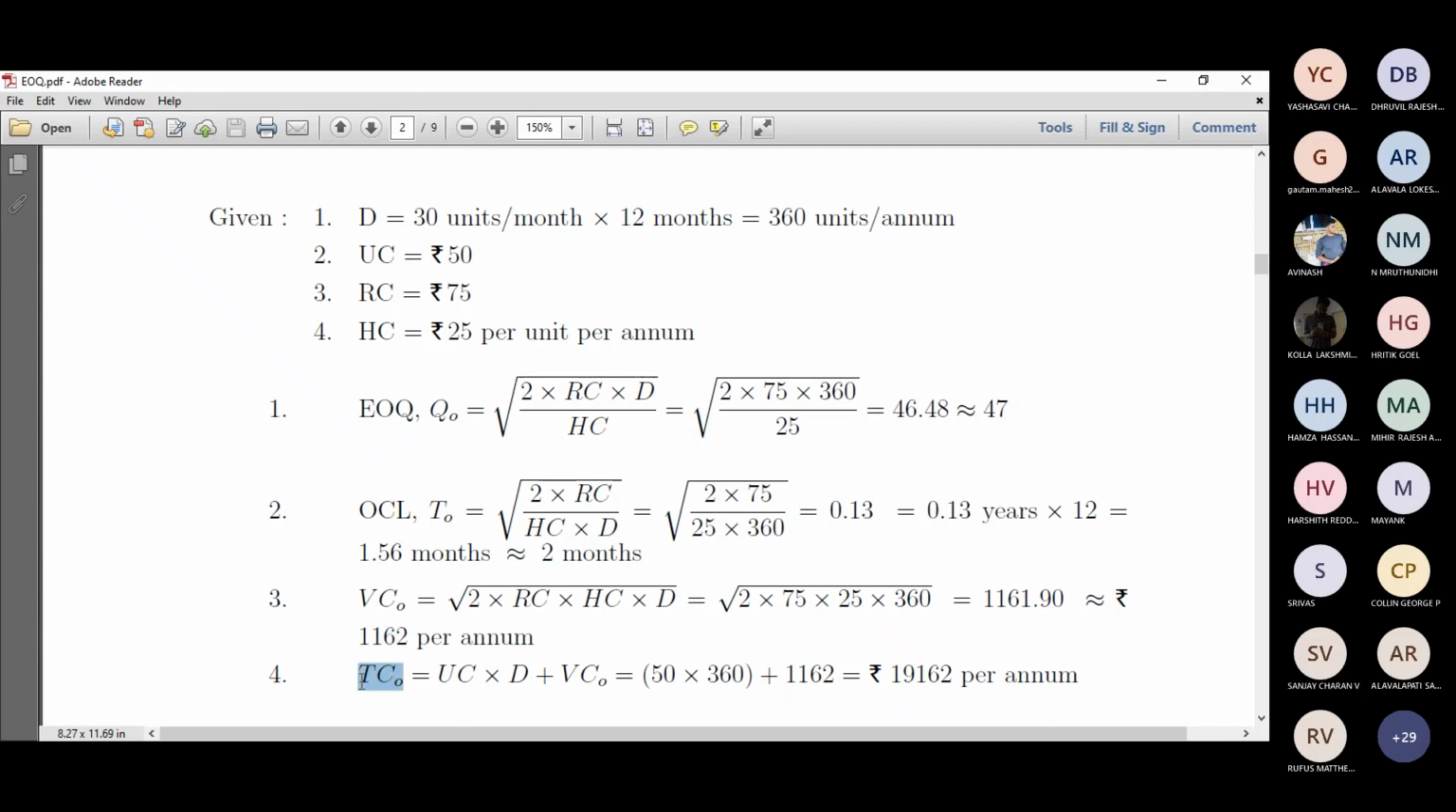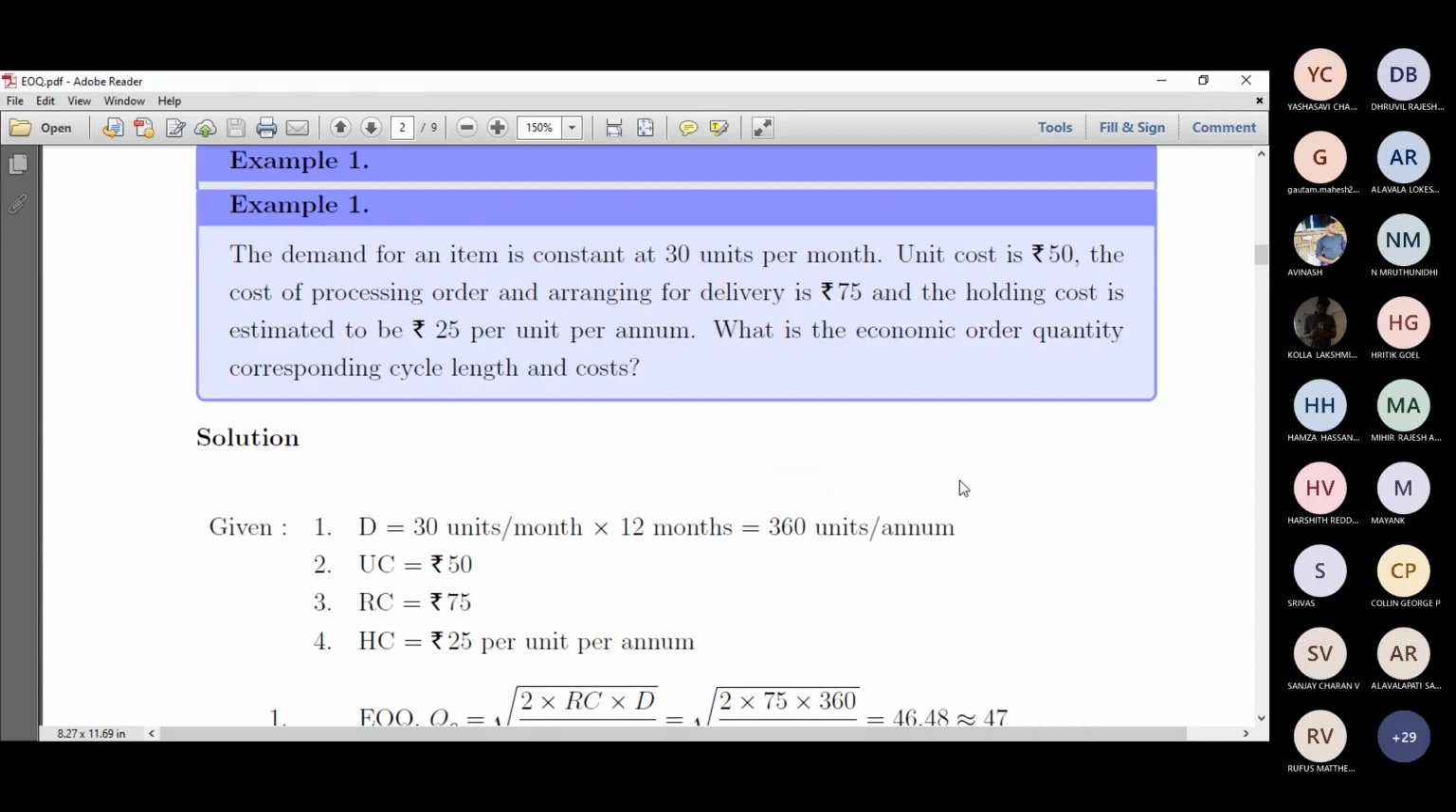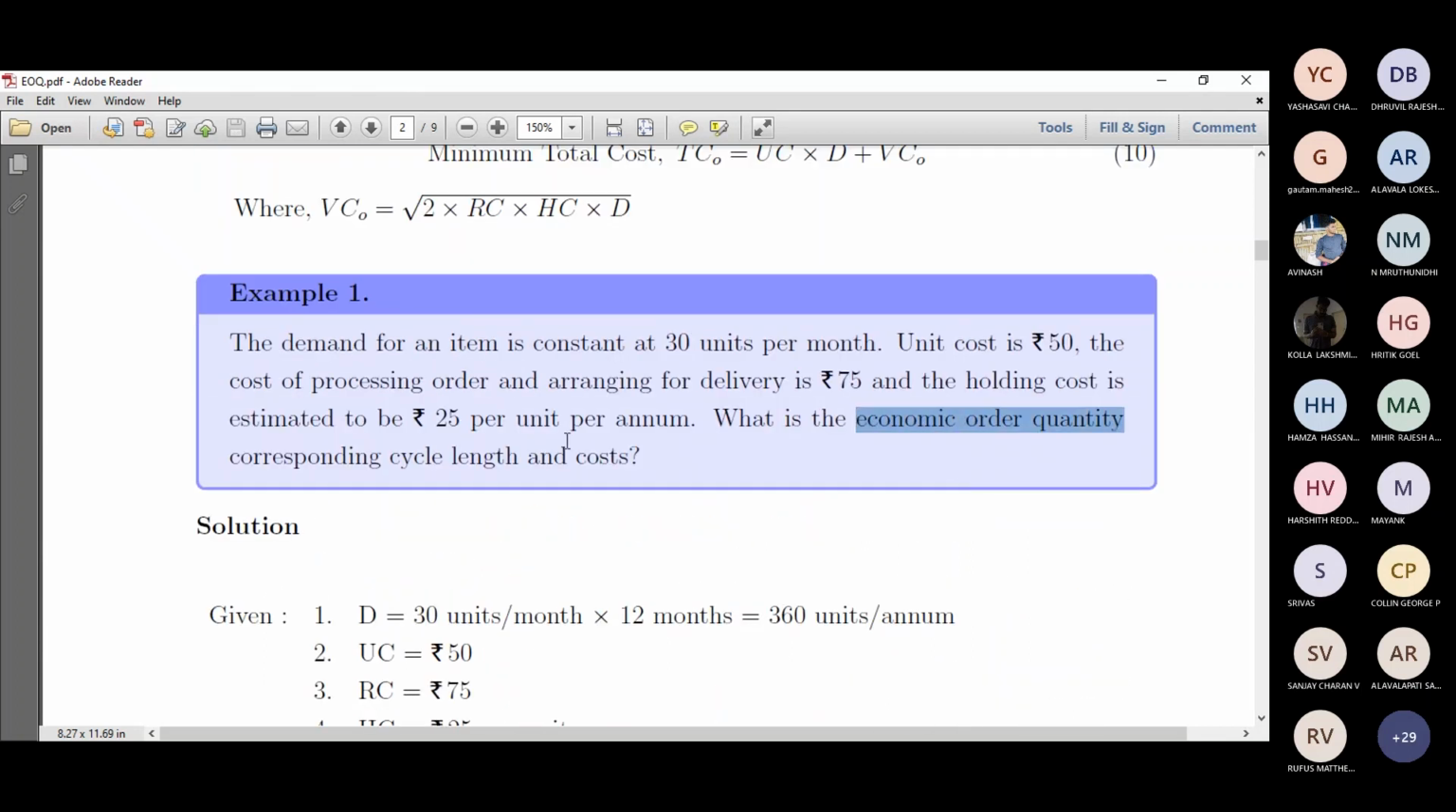So the variable cost is 1162. The total minimum cost is the unit cost multiplied by demand, which is 50 as the unit cost, multiplied by the demand of 360, plus 1162. So it is 19,162 per annum. So the total minimum cost of this particular problem is 19,162 per annum. This is a typical example in which we find the economic order quantity, the optimal cycle length, and the minimum cost.